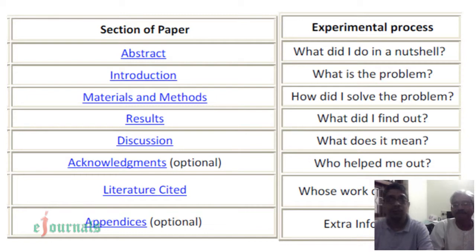And then comes the materials and methods. What does that talk about? It talks about how I solved the problem. Yes, you solve the problem by reviewing literature, or by conducting a particular kind of research study. It can be experimental, before and after, or simply a survey method of research. You can do anything, right? In other words, you collect empirical data, put it in a tabular form, analyze it, and what you have is the result. Result is what you found out of your study, or experiment, you can call it.